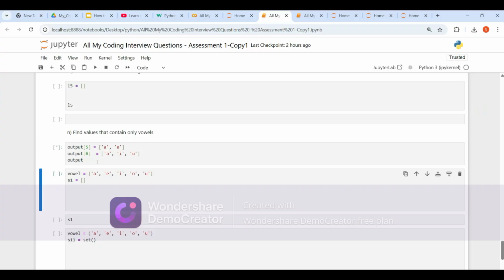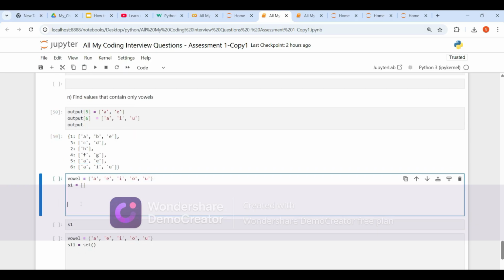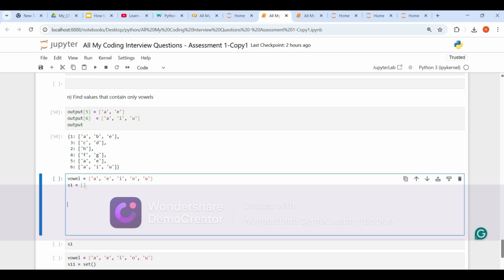Let me solve this. I have added a few more key value pairs in the output dictionary. I have added 5 as a key and 6 as a key, 5 with only vowels and 6 with only vowels. How can I do that? So for that I have stored vowels in a set. It's very simple. For key comma value in output dot items.